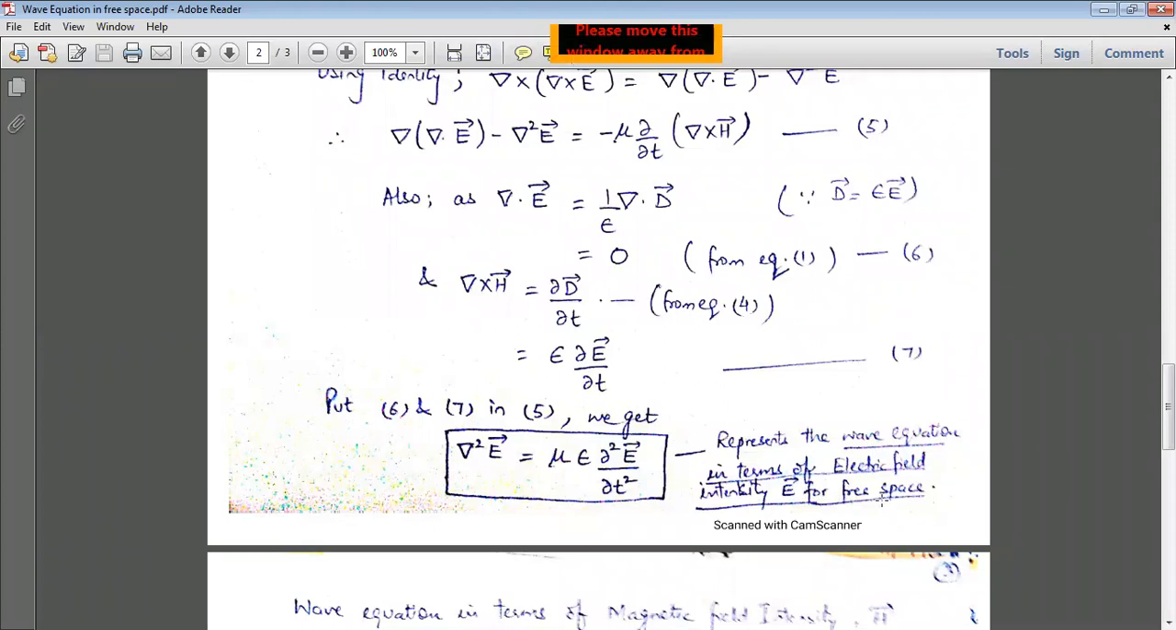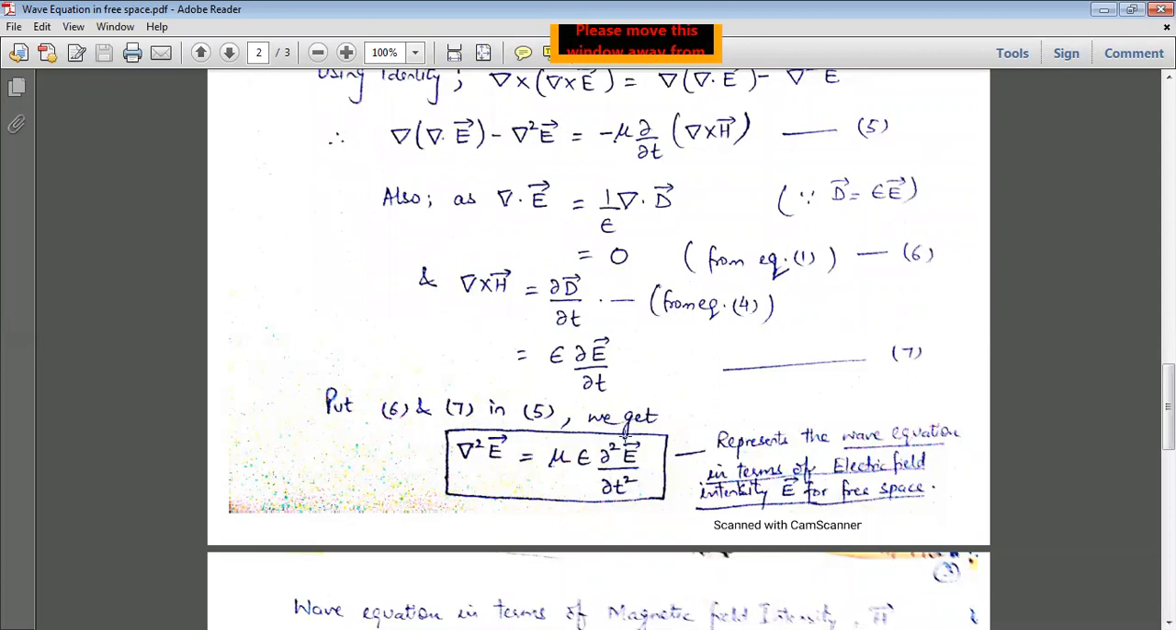This wave equation is very important, and it represents the wave equation in terms of the electric field vector. अभी तुम यहाँ पे देखोगे कि this complete equation is in terms of E vector only. There is no H vector here. So this wave equation is in terms of E vector for free space, or for a non-conducting medium, or lossless medium, or perfect dielectric medium. You can name it any way. So this is our first result.